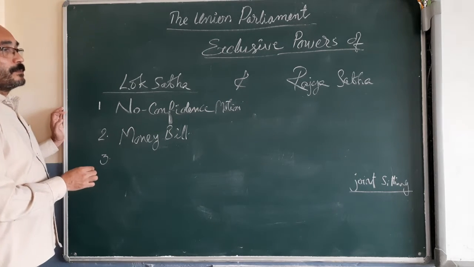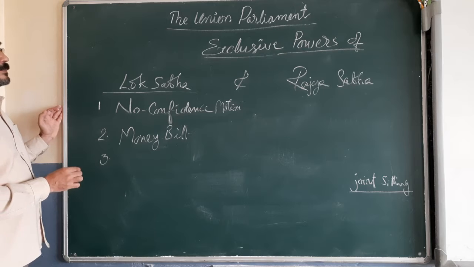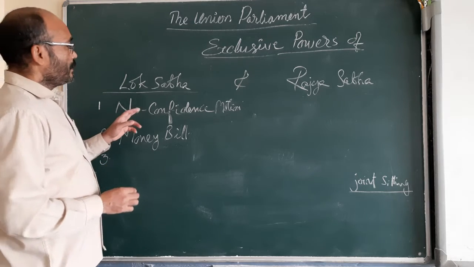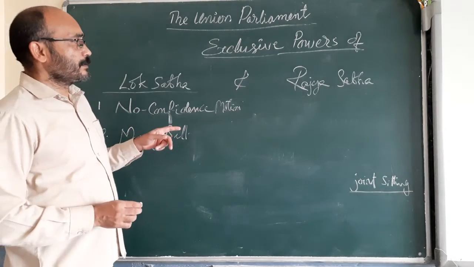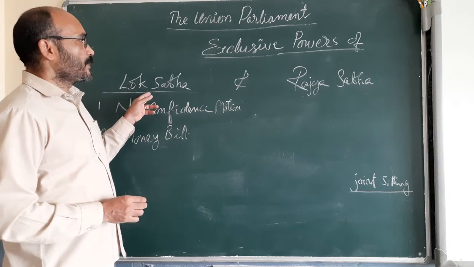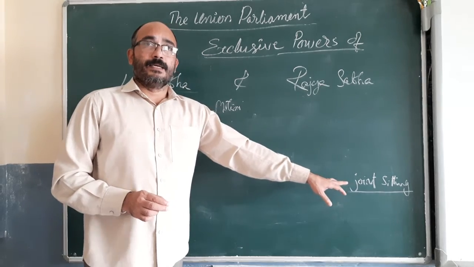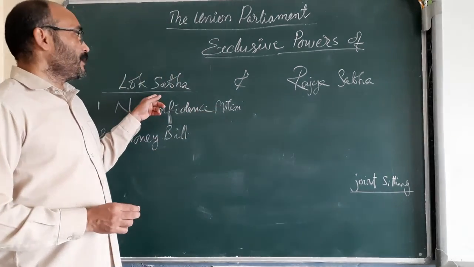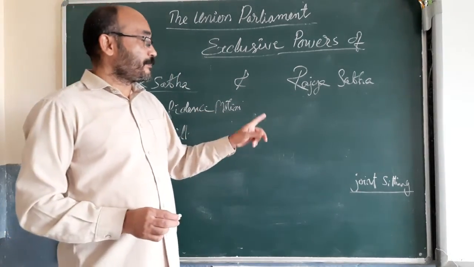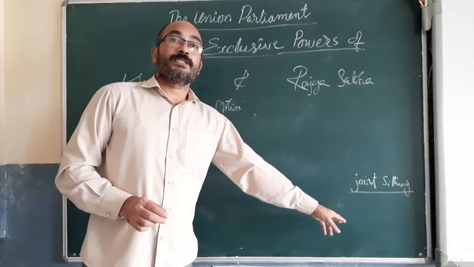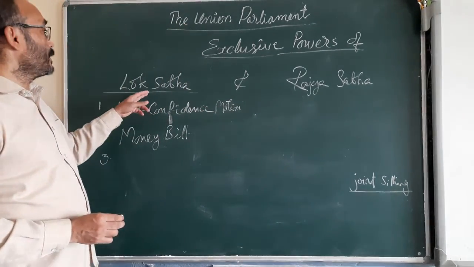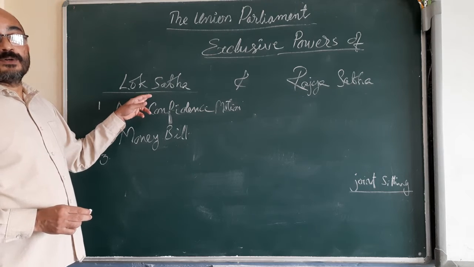Suppose the bill is passed in the Lok Sabha, but Rajya Sabha is rejecting the bill. Then a joint sitting is held. Since Lok Sabha has passed the bill, there is more chance of the bill being passed in the joint sitting also, because of the numerical strength of the Lok Sabha.